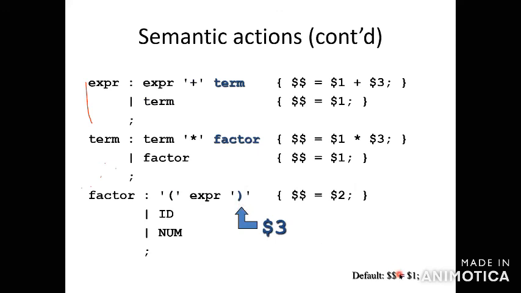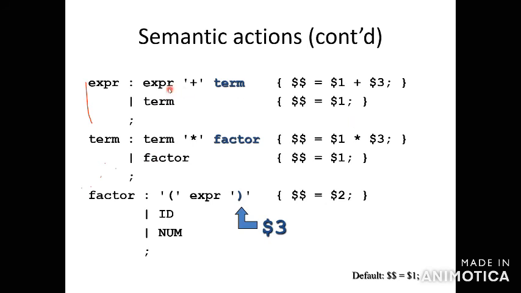So default is $$ equal to $1. Default means, here you can check only one expression is term. Expression will be equal to term, meaning default only one production, one body is available. So the body will be indicated for it, similarly you have to write $$ will be equal to $1. Default production.